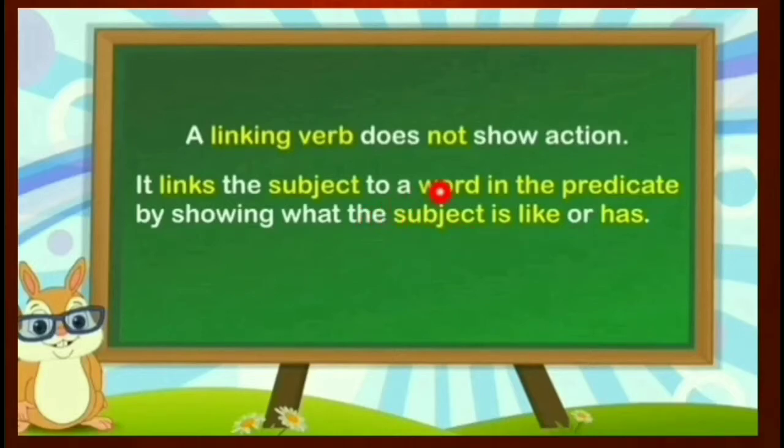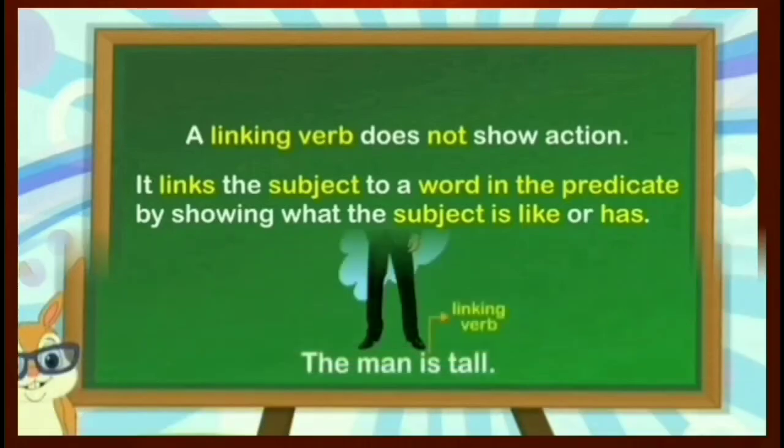The action verbs show the action, what the subject is doing. But a linking verb does not show action, but links the subject to the word in the predicate, showing what the subject is like or has.